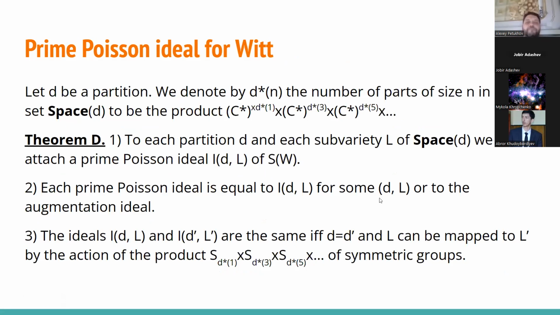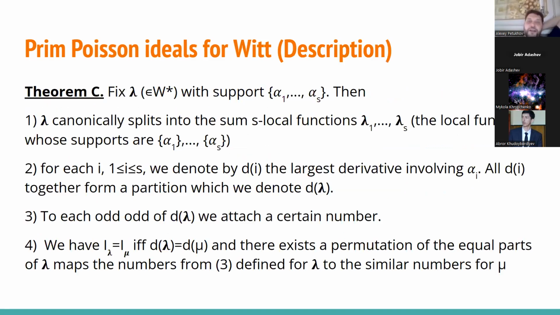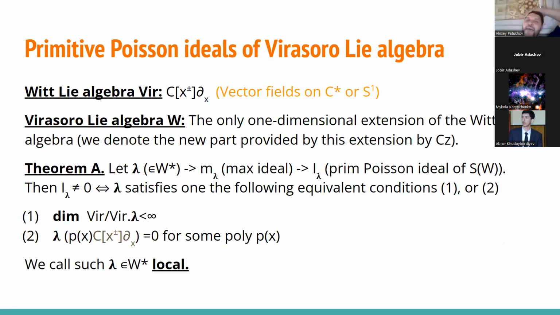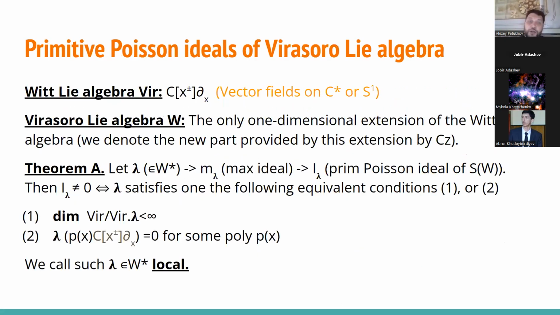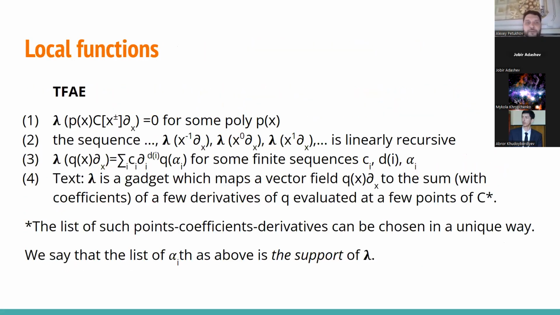Okay, now I would like to show how to, just before I claimed that we can have some control over Poisson ideals, or what is more precise, we can have a control over radical Poisson ideals if I have the list of primitive Poisson ideals. And I would like to show how it works for the symmetric algebra of Witt algebra.